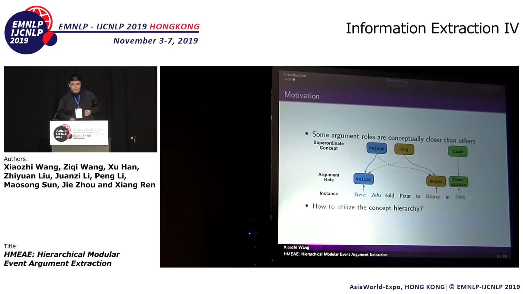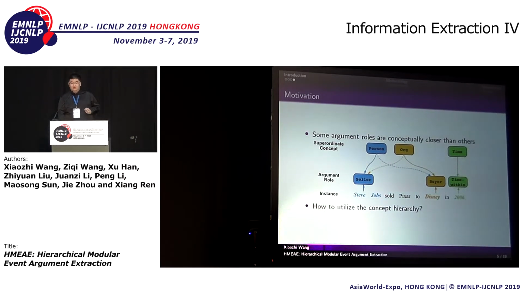So here comes the question: how can we formulate this kind of dependency? In this work, we formulate it as a concept hierarchy. We claim that the seller and buyer are closer because they share the same superordinate concepts. By superordinate concept, we basically mean a higher level type. It means that the seller must be a person or an organization, and so must the buyer. But the time within has a higher level concept, which is time. So we think that with this concept hierarchy, we can model the concept dependency in the argument roles, and hopefully we will extract the event arguments better.